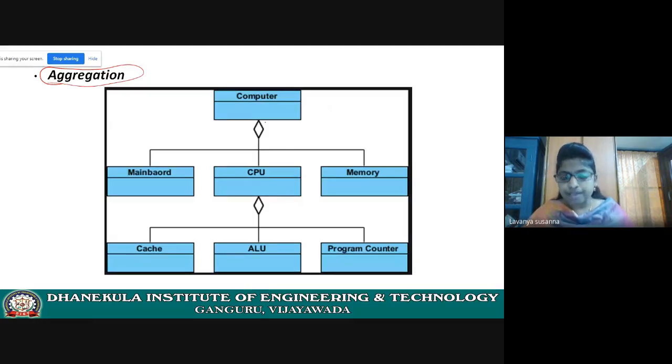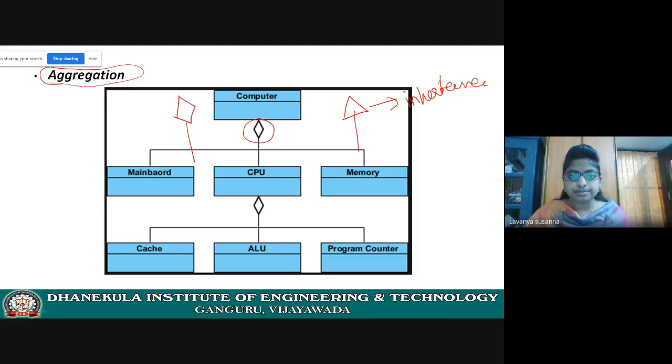See here, in part-of hierarchy, you need to use this symbol. See, in inheritance, you are using this symbol, right? To represent the part-of relationship, you need to use this symbol like this. See the difference between this and this. In inheritance, to represent the is-a hierarchy, you need to use this symbol. To represent the part-of hierarchy, you need to use this symbol.